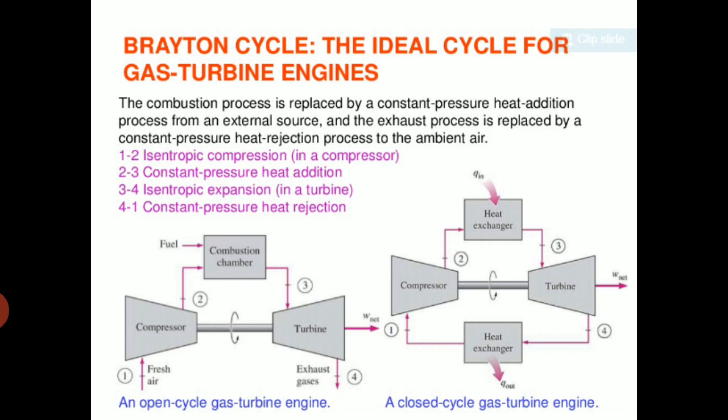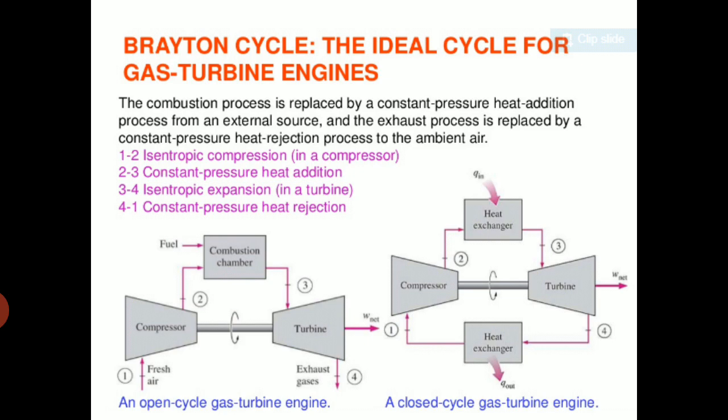Here the combustion chamber is a fixed volume combustion chamber. Volume will not change in the combustion chamber. In the case of an IC engine, the piston moves from TDC to BDC, so the volume inside the combustion chamber is not constant. It keeps on varying throughout the cycle. But in the case of a gas turbine, it is a fixed volume in the combustion chamber. It is not going to change. There is no moving part in the combustion chamber.